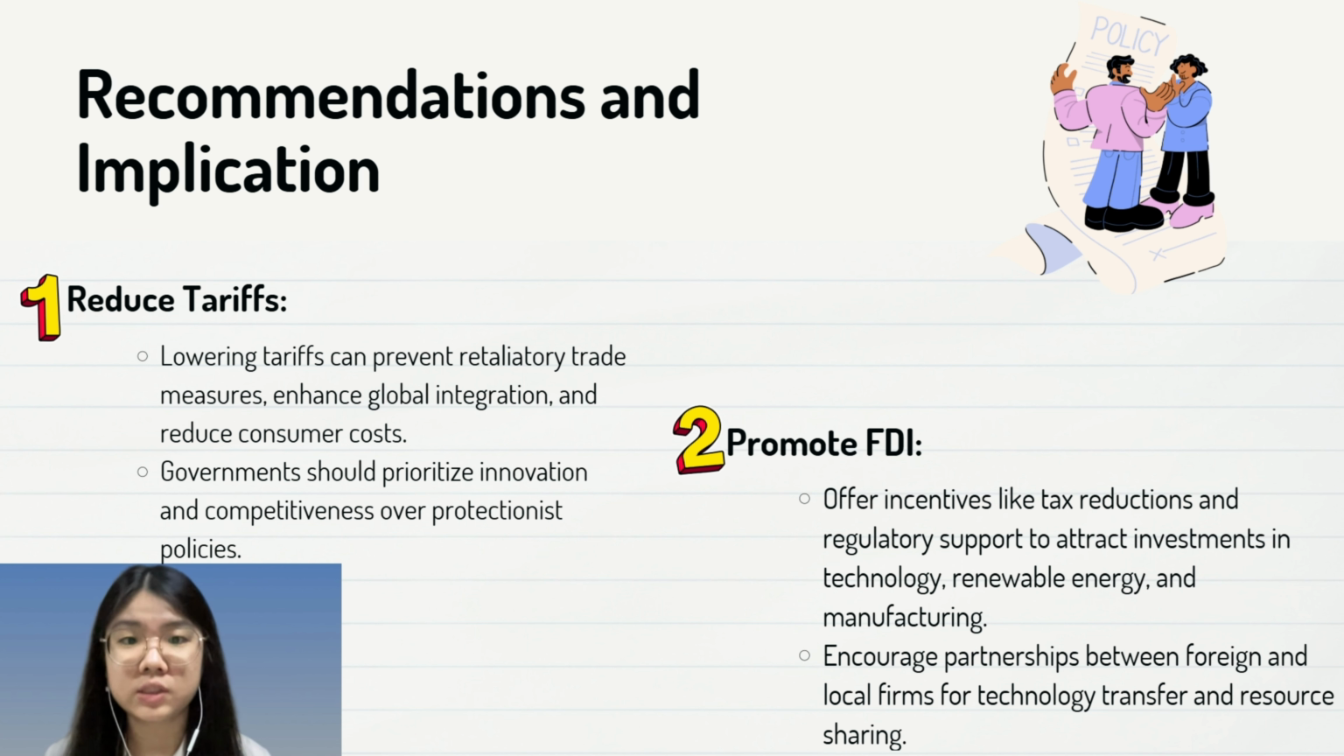The second policy is to promote FDI. The government should offer incentives like tax reductions and other regulatory support to attract investment in technology, renewable energy, and manufacturing. It can also encourage partnerships between foreign and local firms for technology transfer and resource sharing.